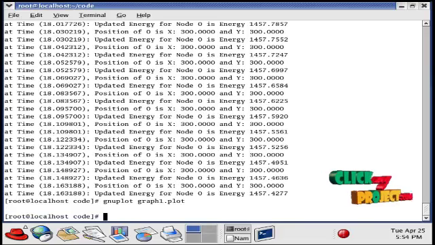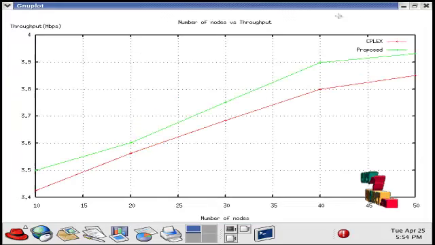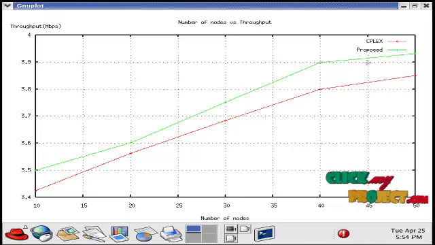To see the other graph, type gnuplot graph2.plot. This is a throughput graph for the comparison of the existing and the proposed system. The proposed system has a higher throughput rate than the existing work. This throughput is measured in Mbps.